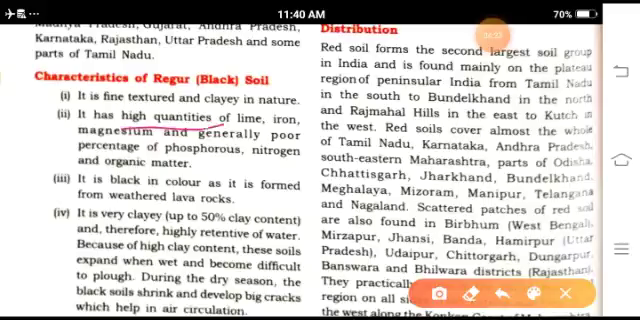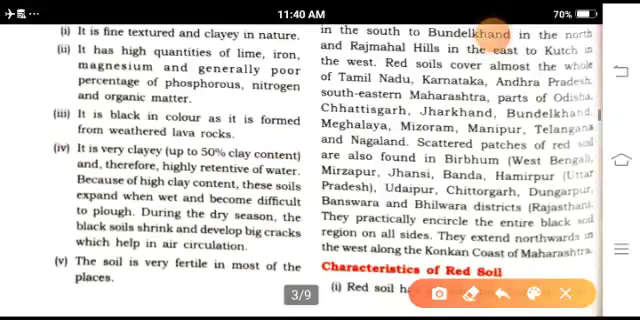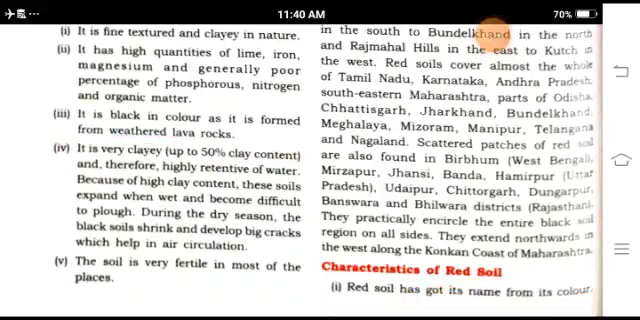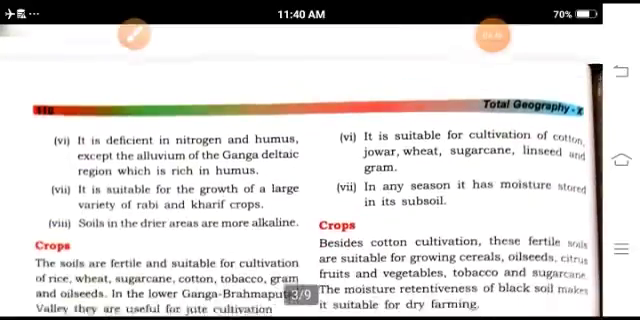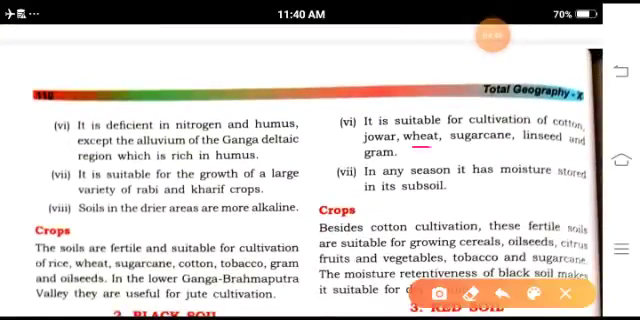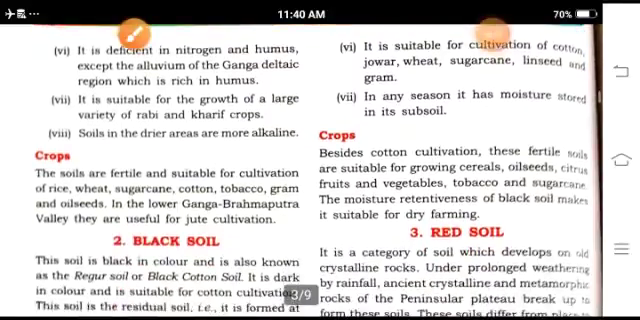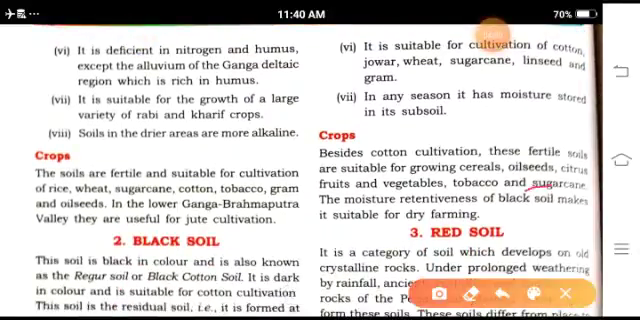It has a high quantity of lime, iron, and magnesium, and is generally poor in phosphorus, nitrogen, and organic matter. Black soil is black in color because it is generated by weathered lava rocks. The soil is very fertile in most places. Black soils are generally suitable for cultivation of cotton, jowar, wheat, sugarcane, linseed, and gram. In any season, moisture is stored in its subsoil. Other crops of black soil are sugarcane, tobacco, and vegetables.